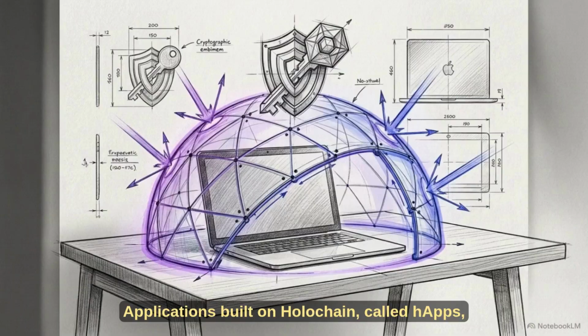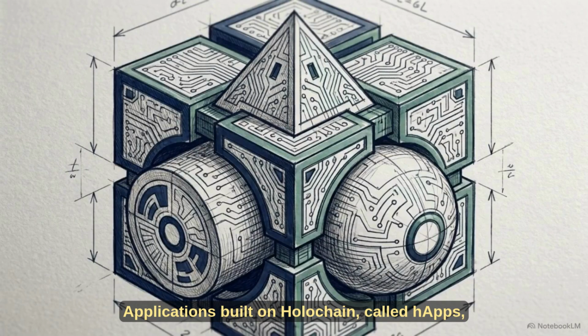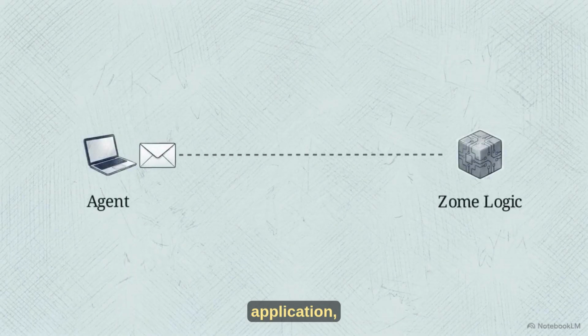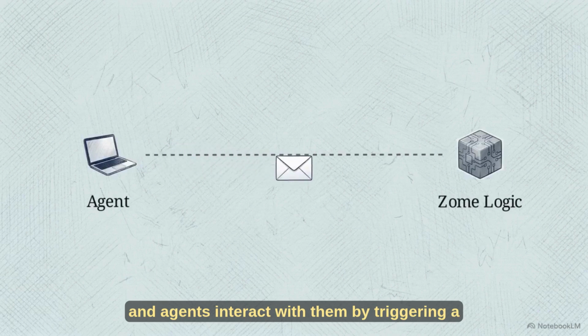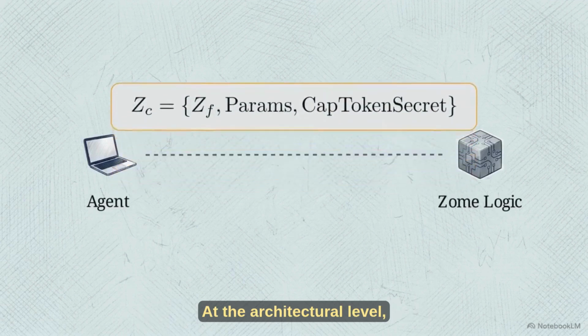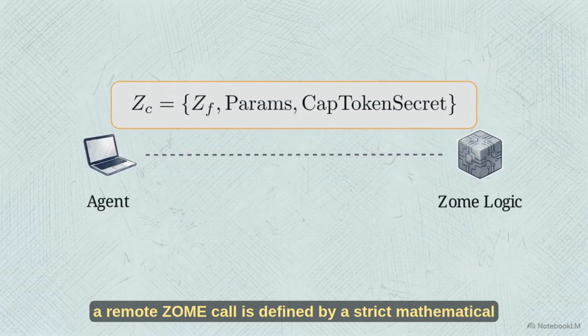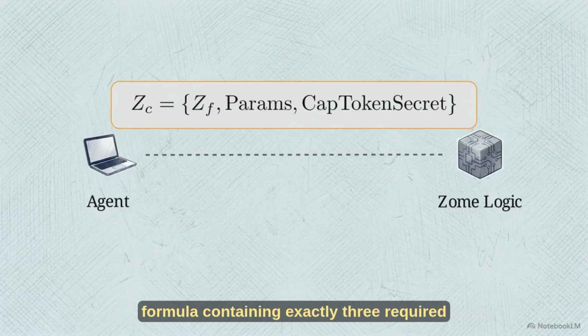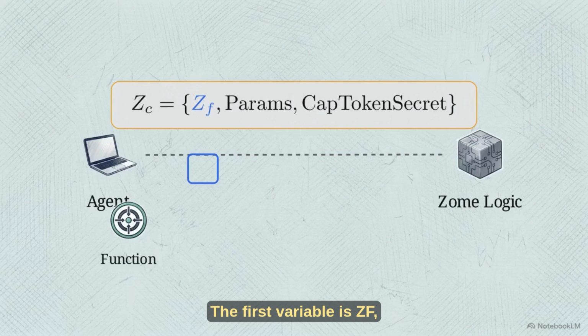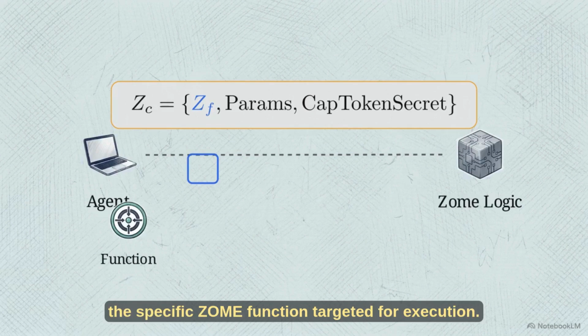Applications built on Holochain, called hApps, are constructed from modular components called zomes. These zomes contain the business logic of the application, and agents interact with them by triggering a remote procedure known as a zome call. At the architectural level, a remote zome call is defined by a strict mathematical formula containing exactly 3 required variables. The first variable is ZF, the specific zome function targeted for execution.